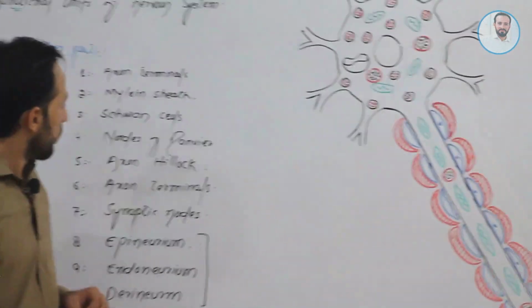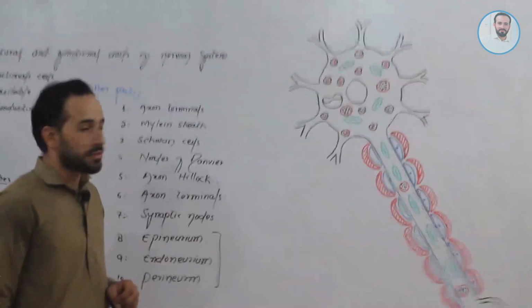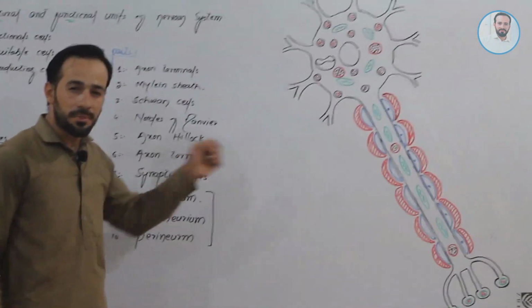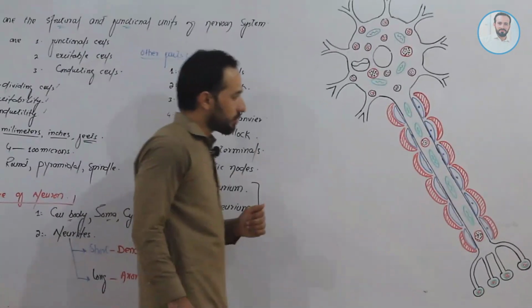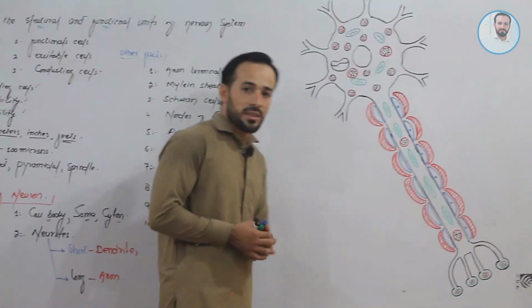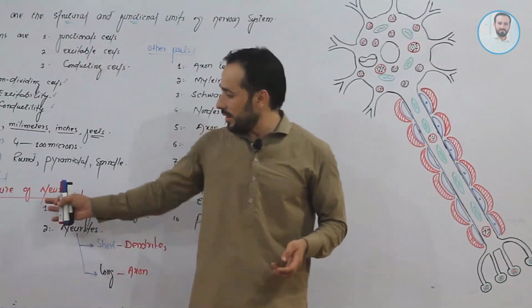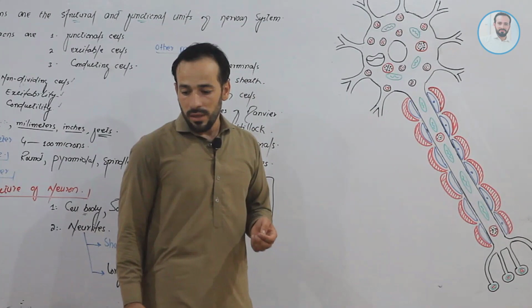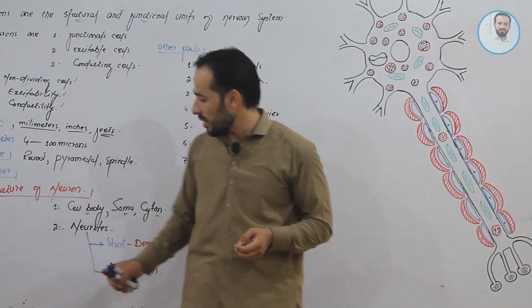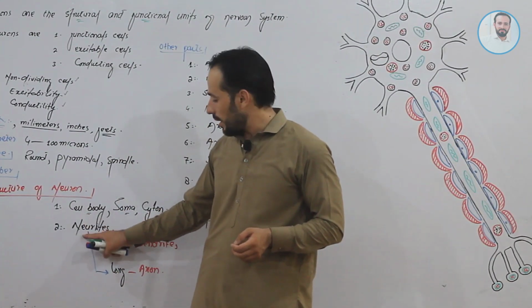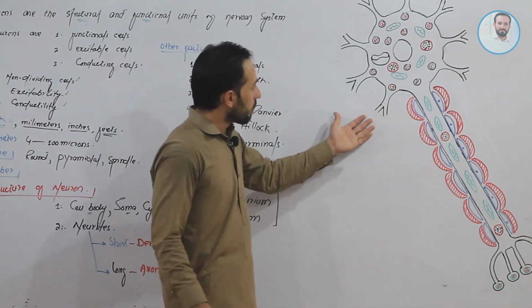Now let's put all these parts in our special diagram. Let us move forward and see the different parts of a very typical neuron. As I told you previously, a typical neuron has the following parts: cell body and the neurites.